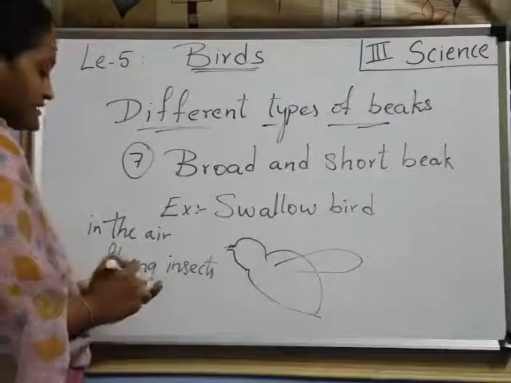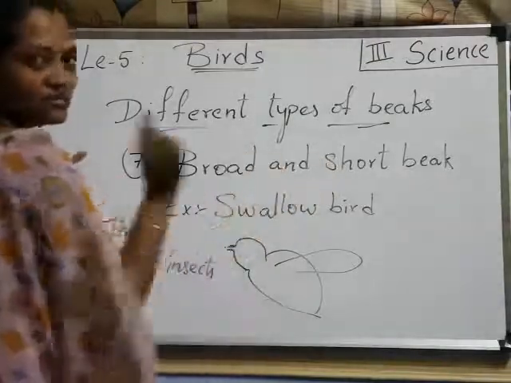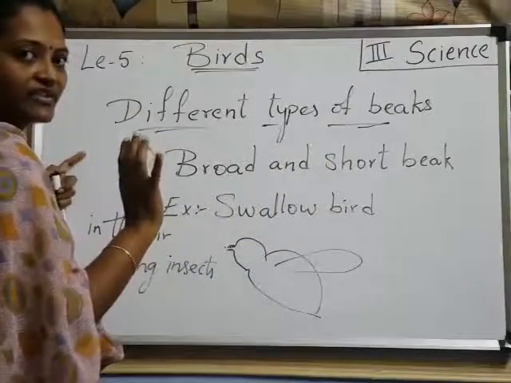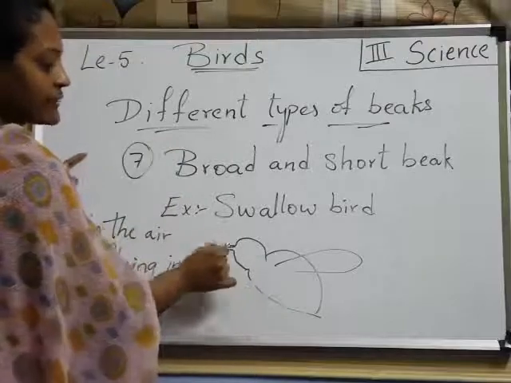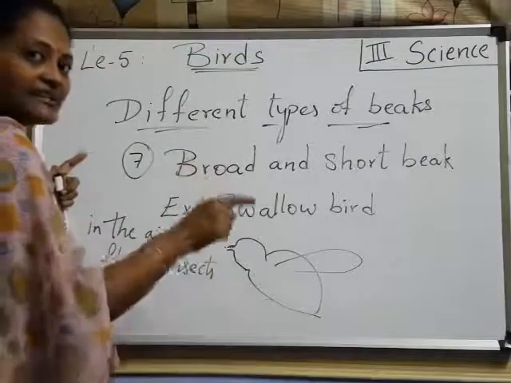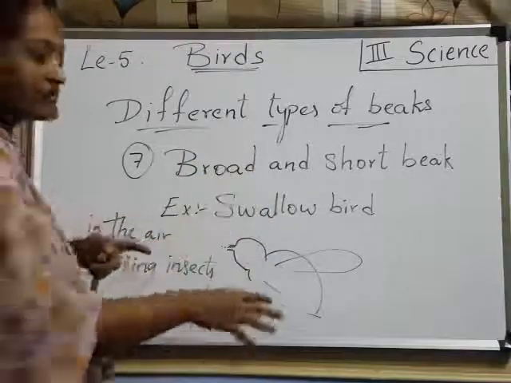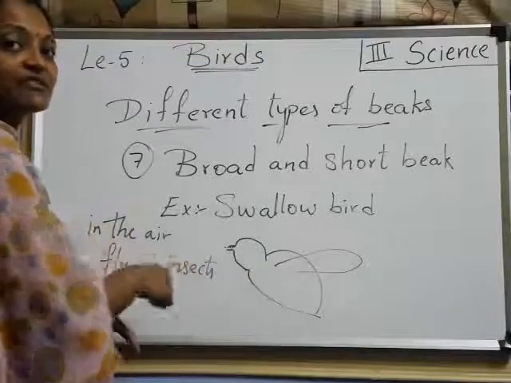Understood? Next, what is the type of the beak? Broad and short. Short beak but broad. Got it, children? This swallow bird is having a broad and short beak, and it catches the flying insects in the air. How? By flying. Understood? By flying only it catches its food.